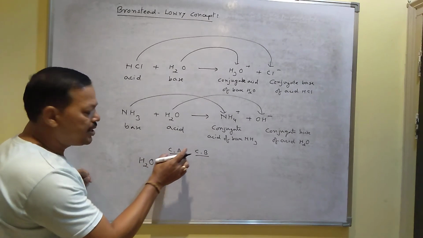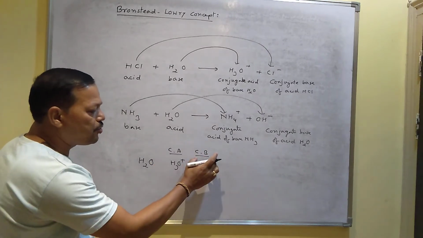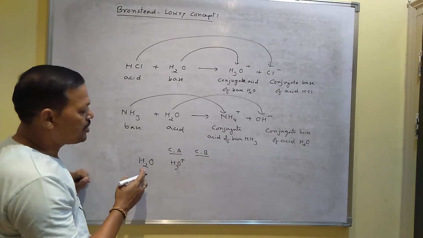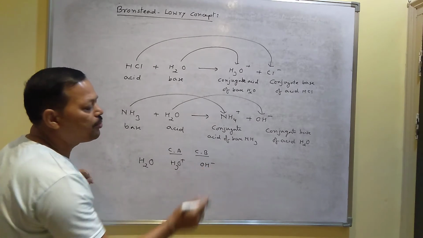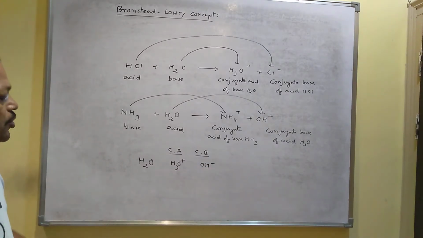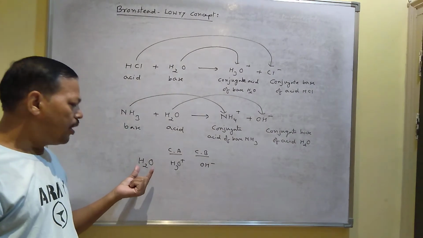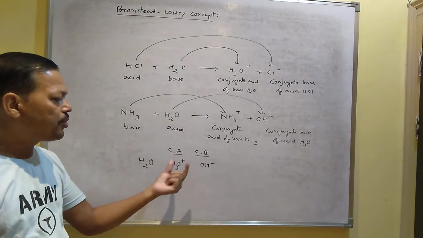To get the conjugate acid, you add H plus, and to get the conjugate base, you remove one H plus from the substance. So when you remove one H plus from water, it will produce OH minus. So this is said to be the conjugate base of water. This type of substance contains a conjugate acid-base pair.